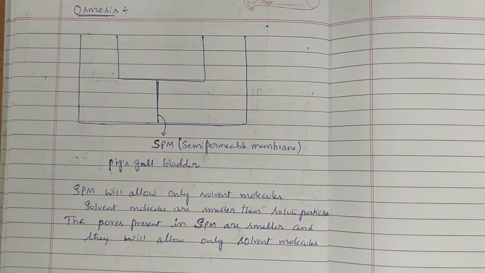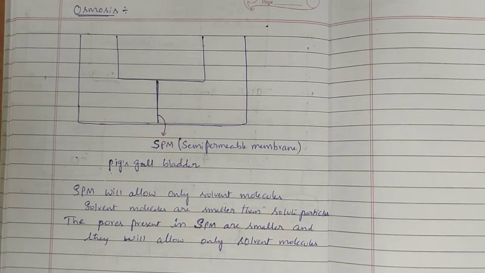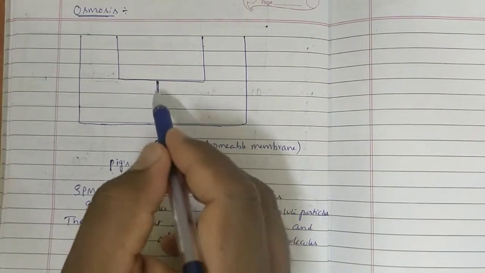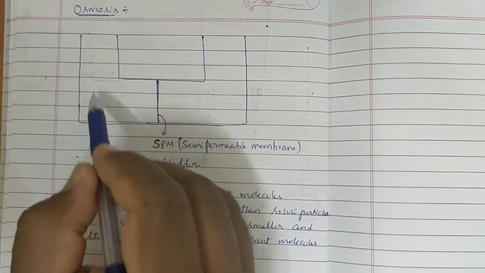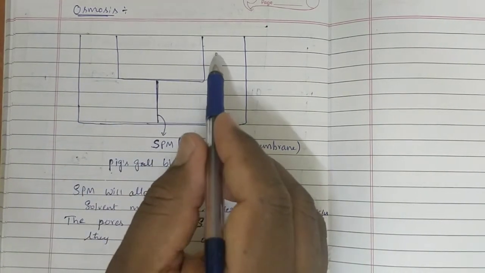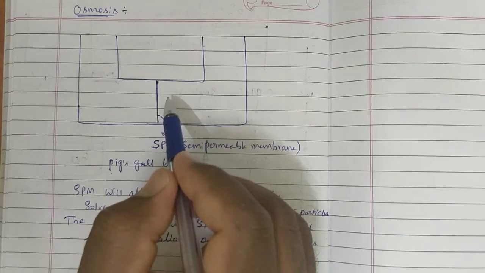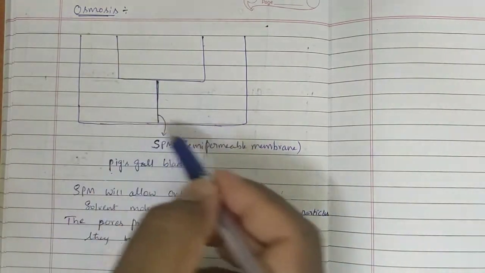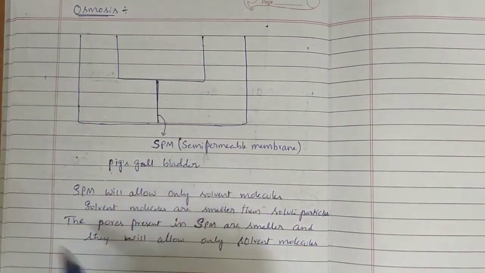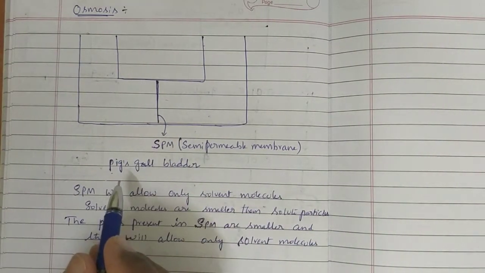Imagine a filter paper. That filter paper will allow only water molecules and will not allow any sand particles present, because sand particles are bigger than water. That's why it will not allow them. Like that here also, generally solvent molecules are smaller than solute particles. Here on my left side I take one solvent, and here I take one solution. In the next class I will explain how the osmosis process takes place. Now I am going to take only the importance of the semi-permeable membrane.